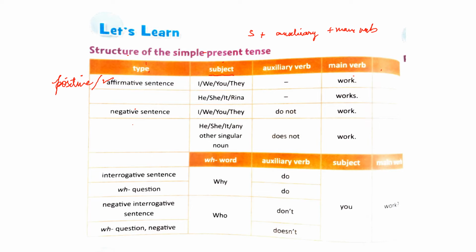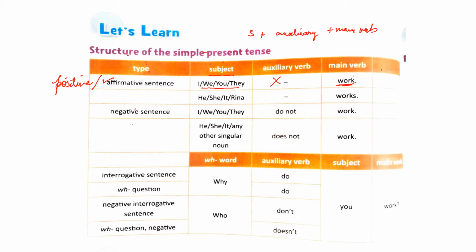When the subject is I, we, you, they, in affirmative sentences you do not use any auxiliary verb. When forming positive sentences you do not use any auxiliary verb, and then it is followed by the main verb.